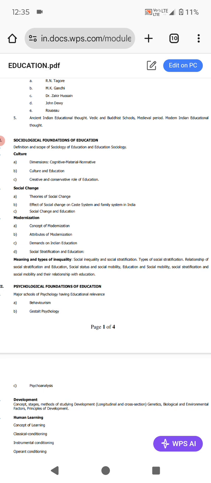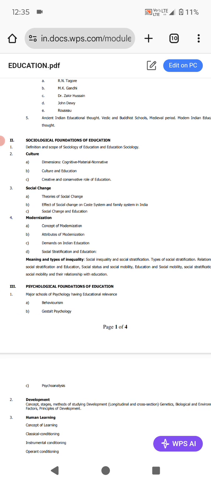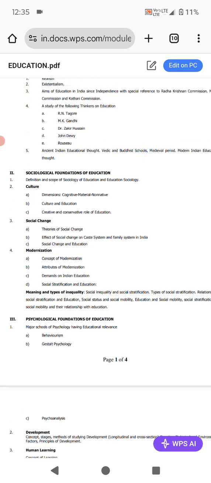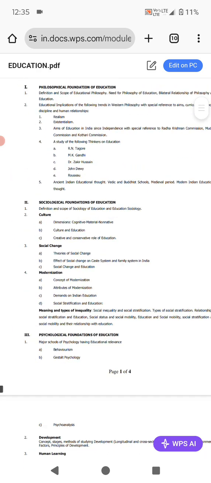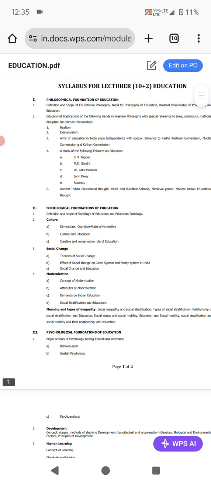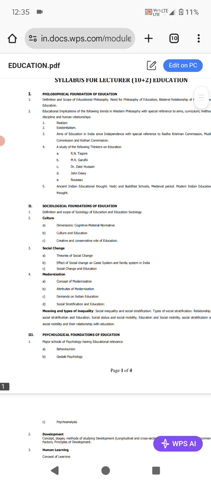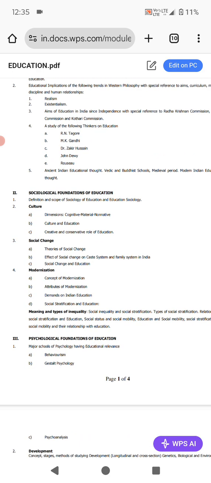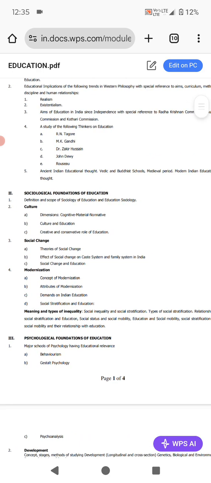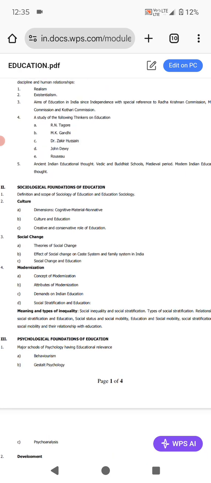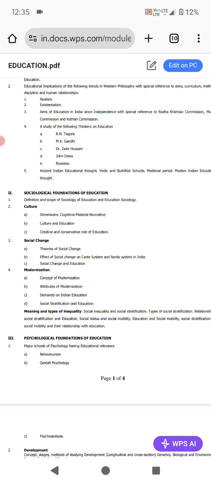Then psychological foundation of education. These are the core subjects under our subject. We are not expecting any change, but they can make additions. According to me, addition is expected, but deletion is not possible at all, because if we compare this syllabus with the NET and SET syllabus, this is smaller than that.